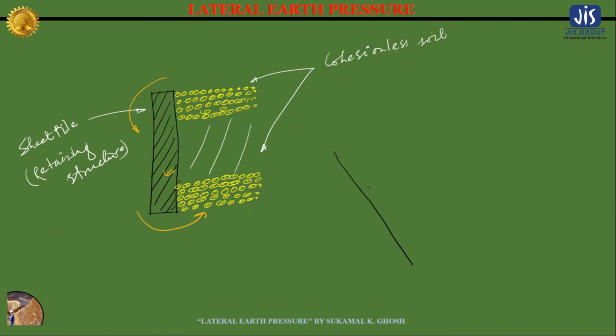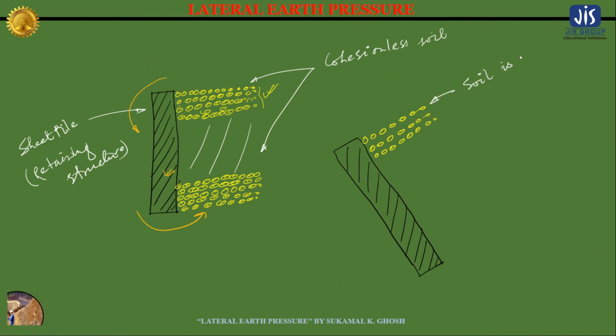Due to the rotation of this sheet pile, the soil at the top, at this position, will try to rest on the sheet pile. Or you can also say the sheet pile is trying to go away from the backfill. So let me write it here. Here the soil tries to rest on the sheet pile.